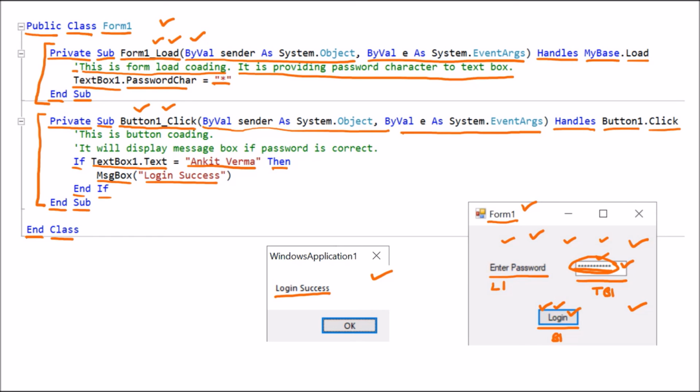And now, to explain to the other programmer, we are giving comments. These are two comments, so these are multi-line comments. This is button coding. This is the area of button coding. It will display a message box if the password is correct. So these are the lines which we are displaying to the other programmer so that he can read and understand this code. So these are called comments. That is all about comments.